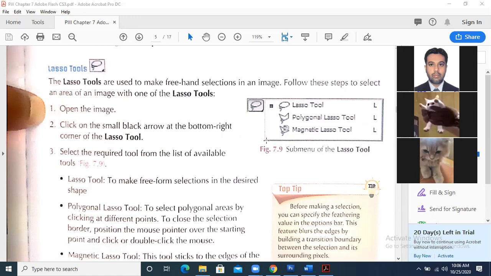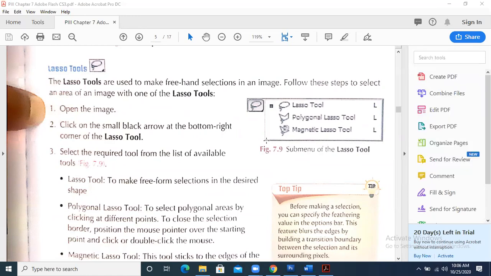Those students who have not mentioned their classes at the end of their names should leave and rejoin. A number of times I have already told you that your attendance will be marked only if you mention your name with your class. If you do not mention your class at the end of your name, your attendance will not be marked. You need to be careful about it.